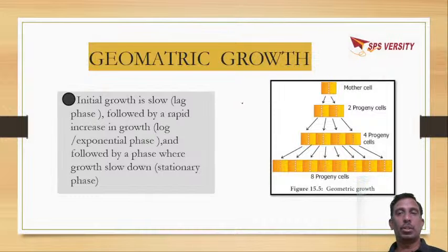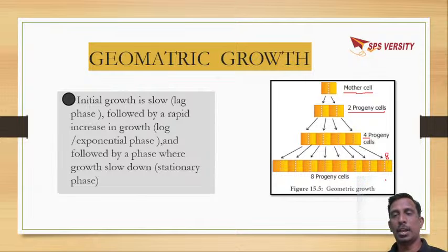When it comes to geometric growth, here the initial cell is called the mother cell. From this, by mitosis, two daughter cells, the progeny cells, are formed. Again from 2 it becomes 4 progeny cells, again from 4, 8.